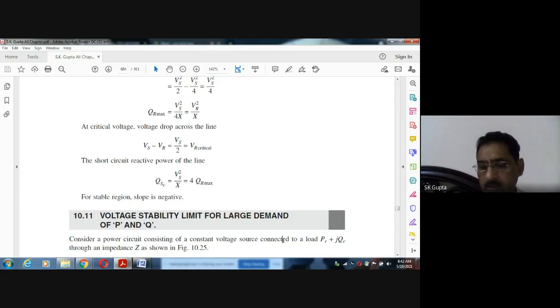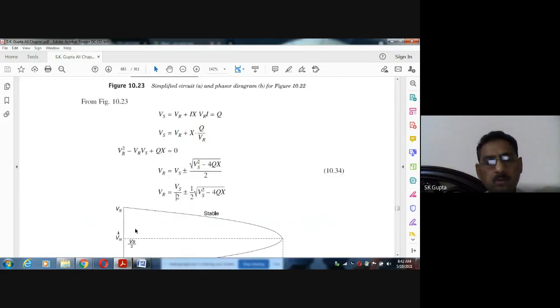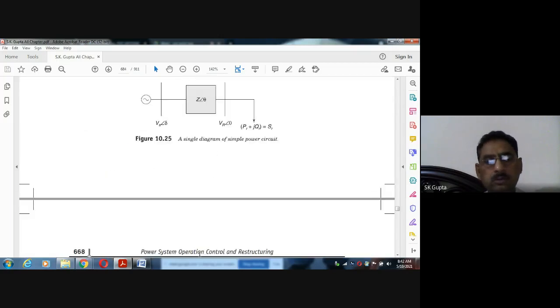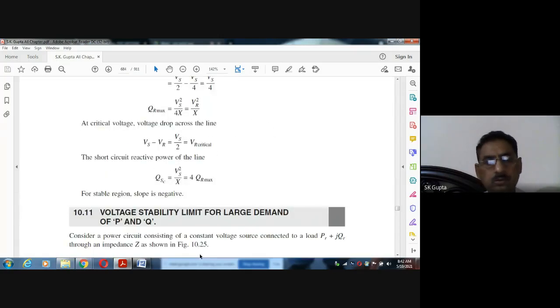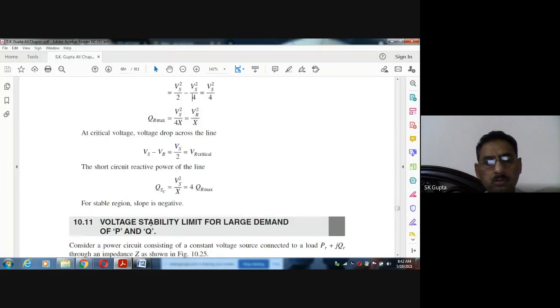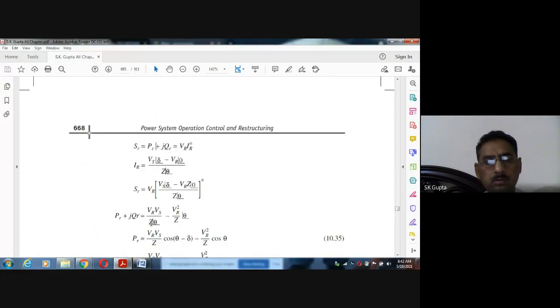So if the load consists of active power also, then this graph which we have drawn, Q versus Vs, will be changed. Now you see, when there is a demand of P and Q both, S is equal to P plus jQ. You do this analysis.